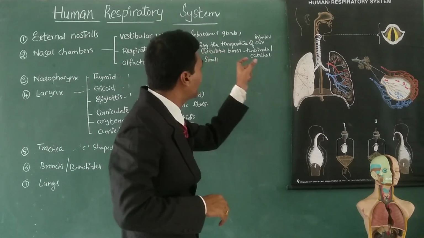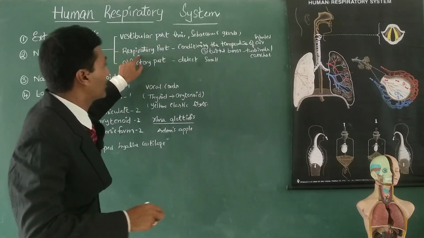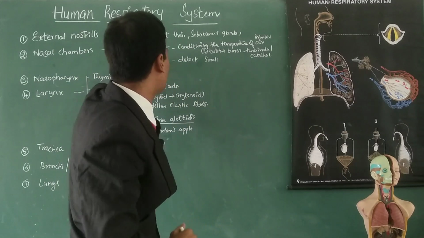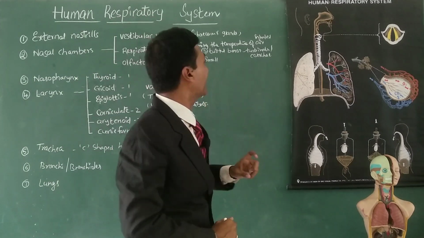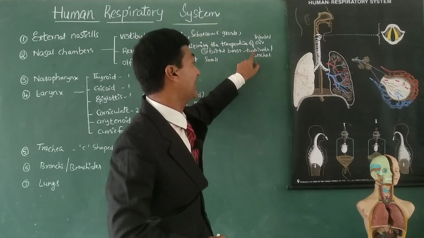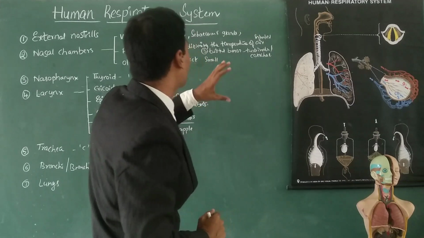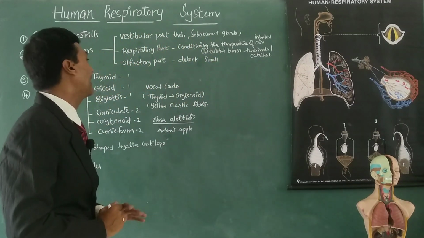So conditioning the temperature of inhaled air is done by the respiratory part of nasal chamber. Here it is supported by 3 twisted bones known as respiratory turbinals. This helps in conditioning the temperature of inhaled air.